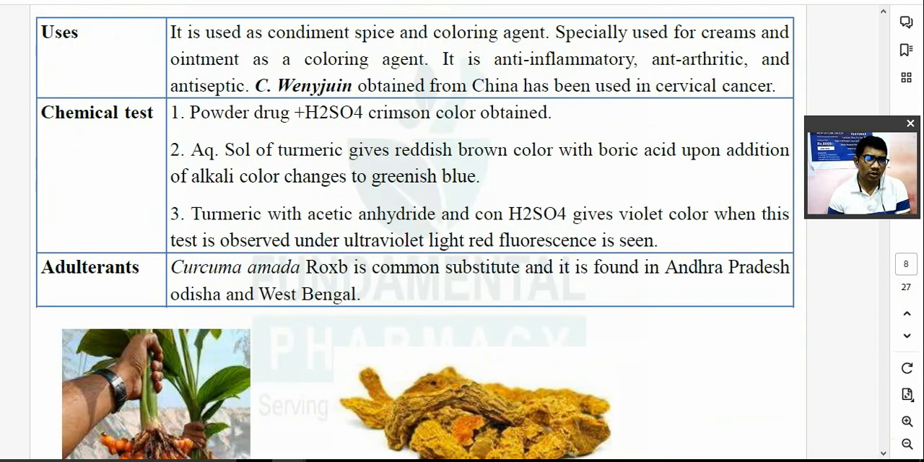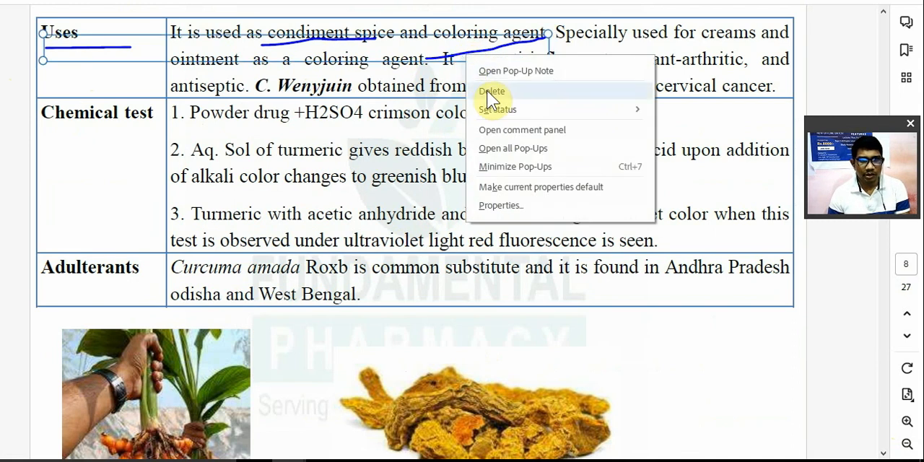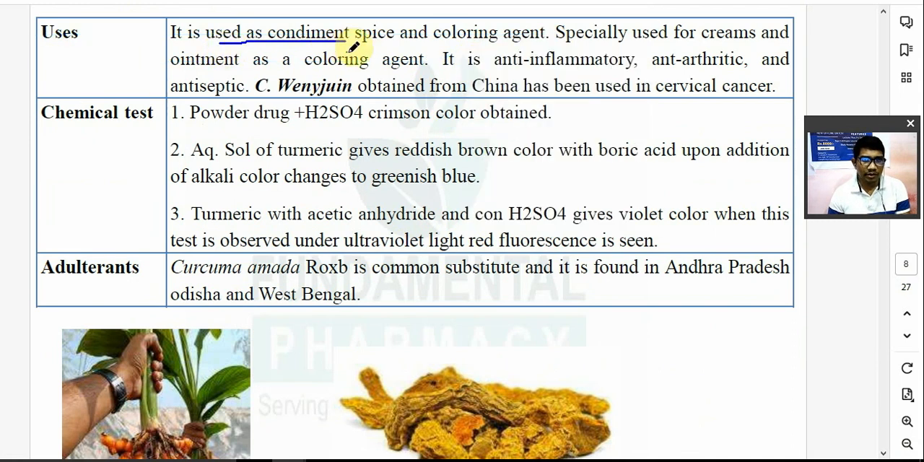Now, what are the uses of turmeric? It's used as a condiment, spice, and coloring agent. You eat it daily, you put it in vegetables. It is used as a condiment, spices, and coloring agent, especially used for creams and ointments as a coloring agent. It has anti-inflammatory activity, anti-arthritic activity, and also it's antiseptic. Since childhood, you have been told to drink turmeric milk when hurt.